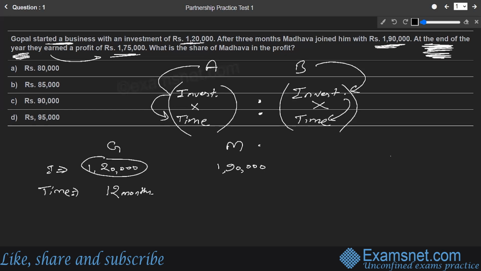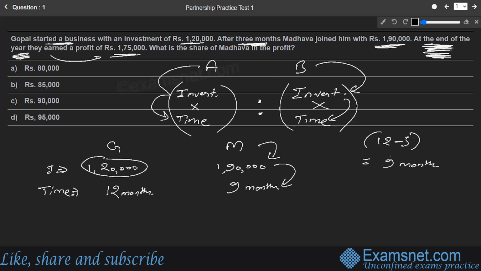Similarly, Madhava joined how many months later? After 3 months Madhava joined. If he joined 3 months after the very beginning of the business, then his investment would be part of the business for how many months? It will be 12 minus 3, because there are 12 months in a year, and for 3 months his money was not part of the business. So for how much time was his investment part of the business? It was 9 months only. So the time factor for Madhava will be 9 months, because for 9 months only his 1,90,000 was part of the business.